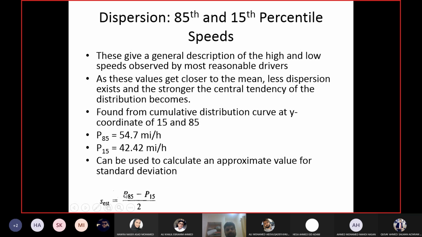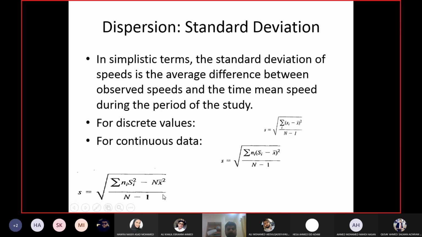But this equation is simple. It only needs two values, P85 and P15. This equation, on the other hand, needs the total number of values. You need the mean, and obviously for calculating the mean you need the whole data set. And you can see here, then you need N and S for each speed group as well.